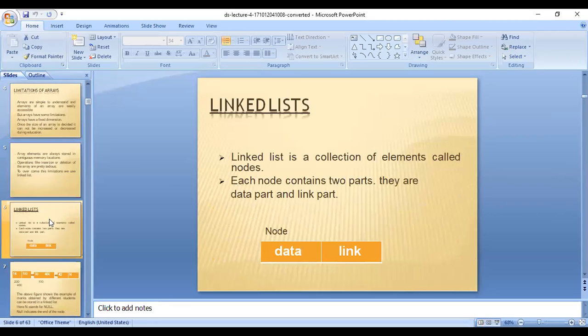So, two parts. Each linked list contains a group of nodes, and each node has two parts. One is data, another is link. Data means the data which I want to store. Link means the link to the next memory location, to the next node. So you can see now. I will just explain it.